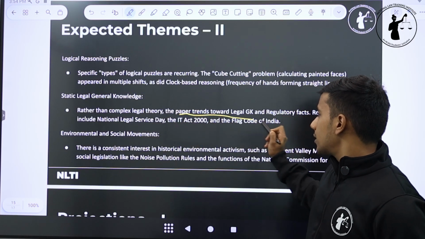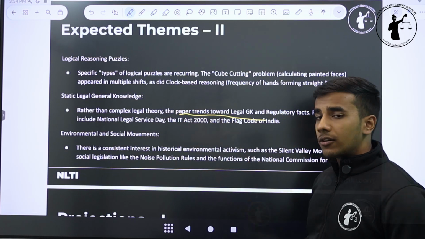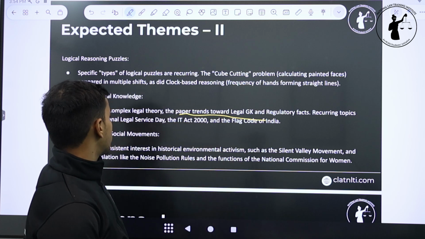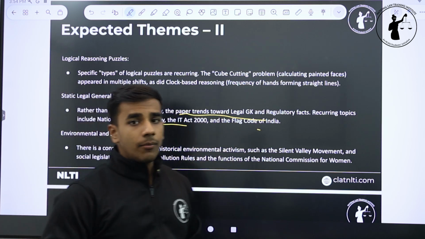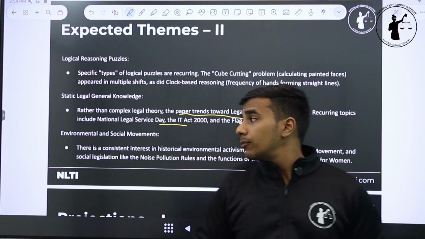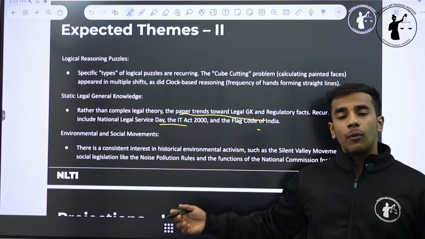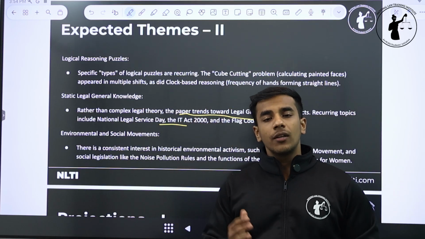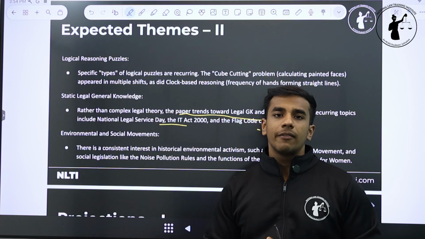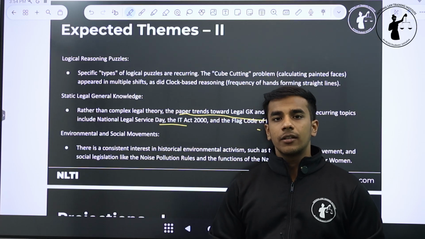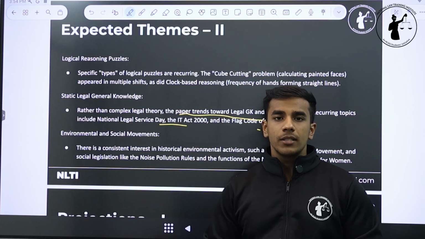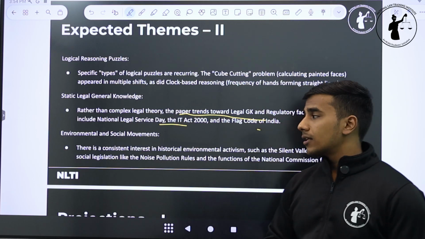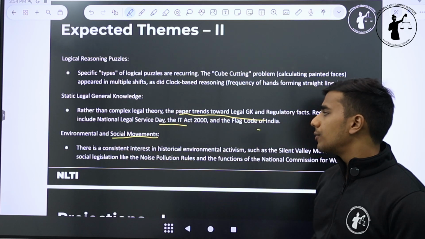Of course, you should have some knowledge about the legal static part of GK. The recurring topics are National Legal Services Day, the IT Act, the Flag Code of India, and some emphasis on environmental and social movements also. That brings me to an important aspect that can be important for you, which is the gig worker debate that is happening, whether there should be a minimum salary for gig workers, the recent happenings that there should be no 10-minute delivery allowed for Zomato and Swiggy. Know everything about that because MHCET does focus on social movements.